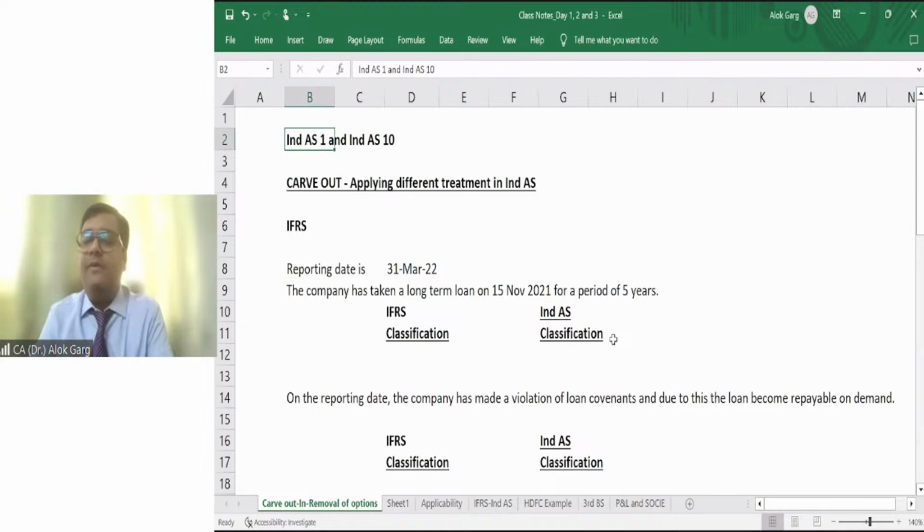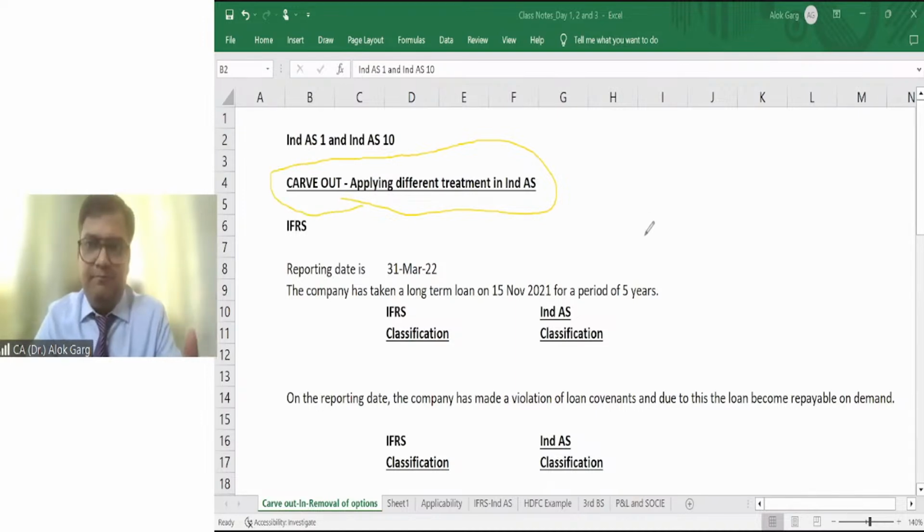First of all, I'm talking about carve out. What is meant by carve out? Carve out means we have applied a different treatment in Indian accounting standards. We have applied a different treatment in Indian accounting standards at a few places. Okay. So in the entire framework, only 7 or 8 carve outs are there in the entire Ind AS standards. What does it mean? It means at 7 or 8 places, we have adopted a different accounting treatment.